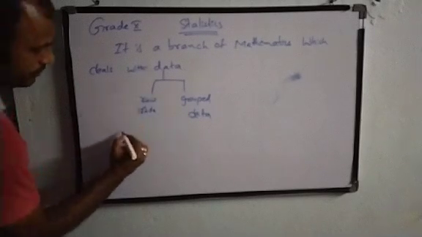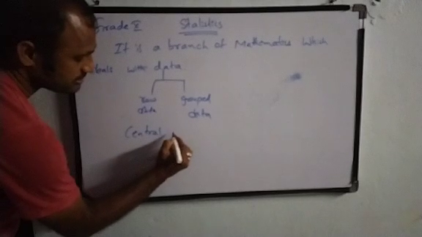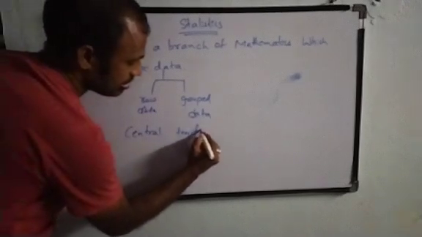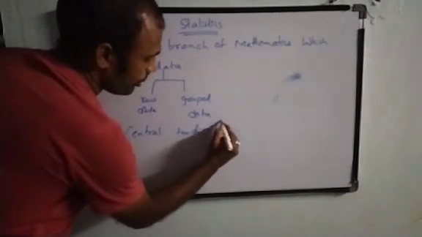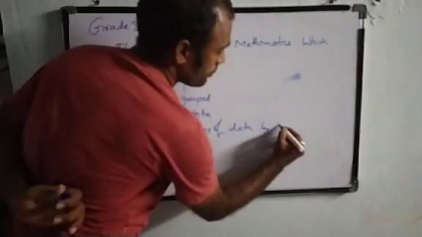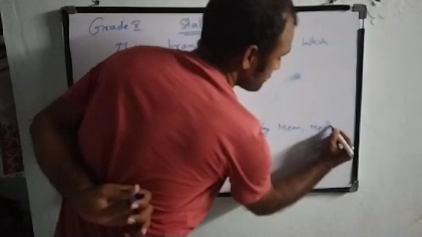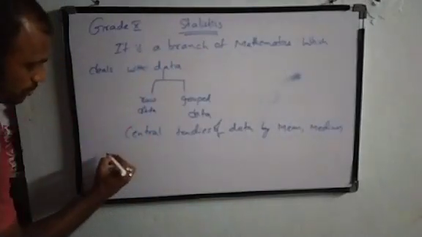Next we are going to find out the central tendencies of data by using three methods. One is mean, second is median, and the third one is mode.